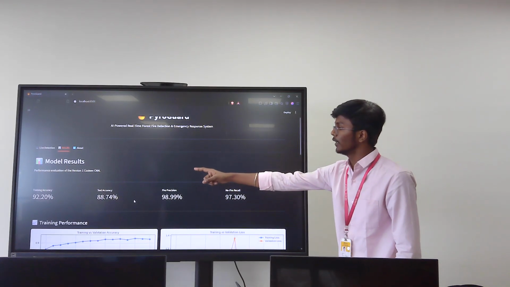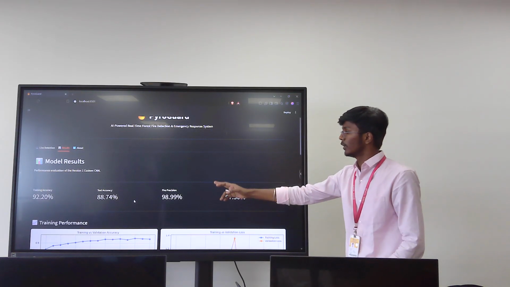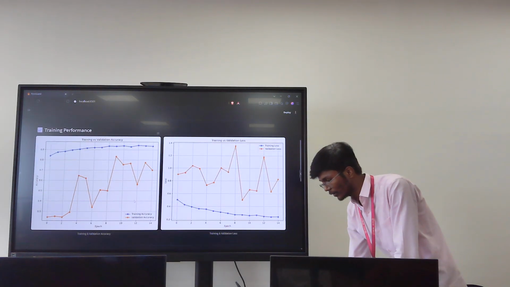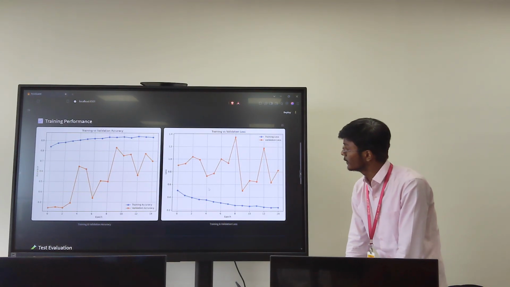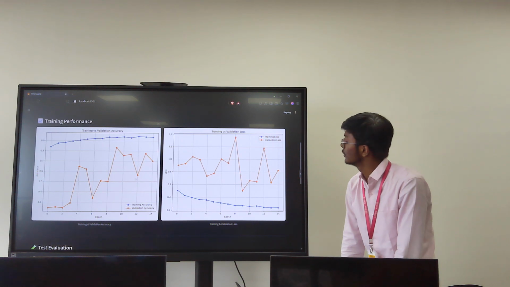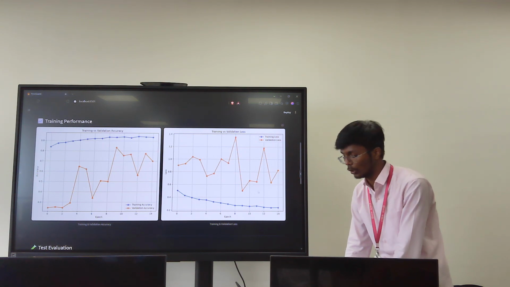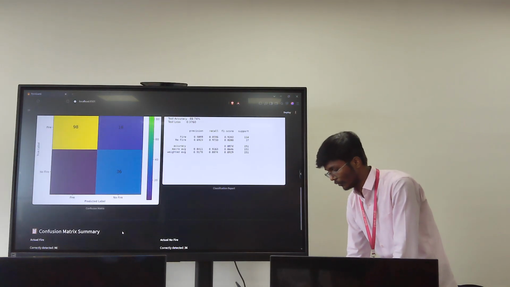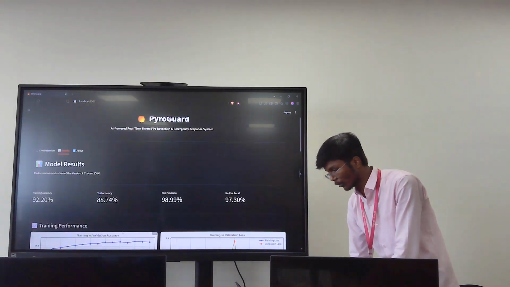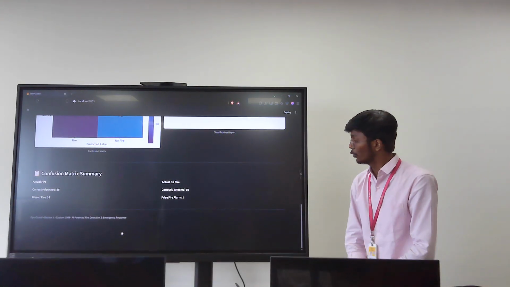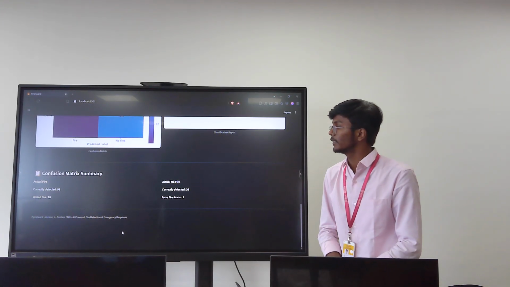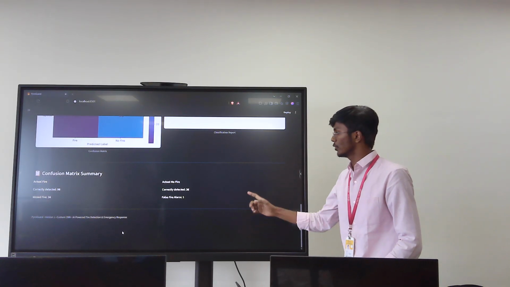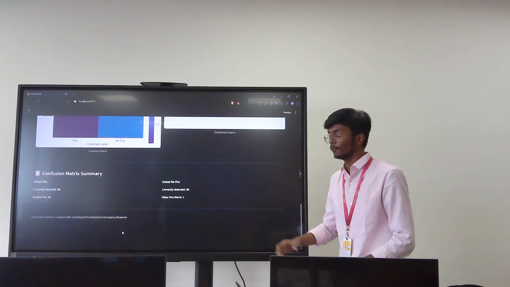The training accuracy was 92.2%, test accuracy is 88.7%, and fire precision is 98.9%. These are my plotted graphs: training versus validation accuracy, and training versus validation loss. This is the confusion matrix and the classification report of the whole project. As I told you, it detects 98 pictures correctly, missed fire was 16, actual no fire was 36, and false fire alarm was 1.